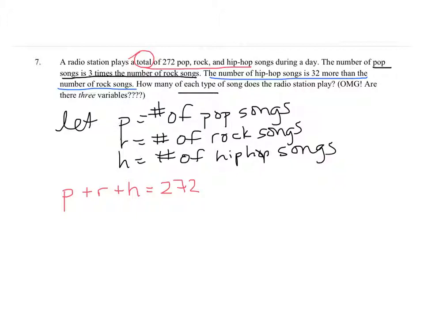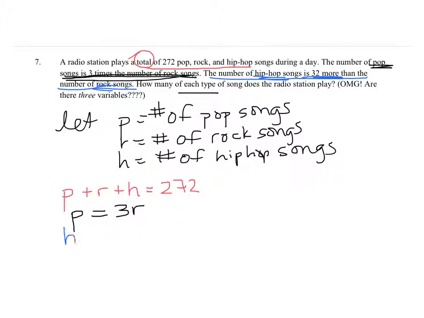Now I have some information about the number of pop songs being 3 times the number of rock songs. So the number of pop songs is 3 times the number of rock songs. And finally, the number of hip-hop songs is 32 more than the number of rock songs.